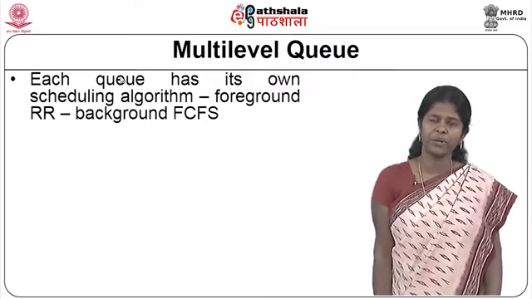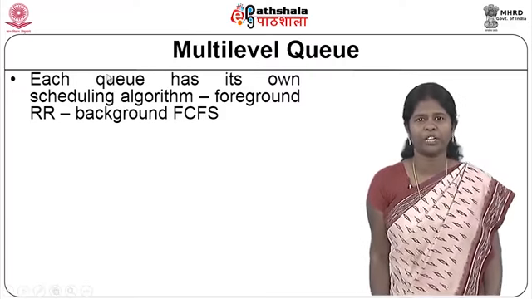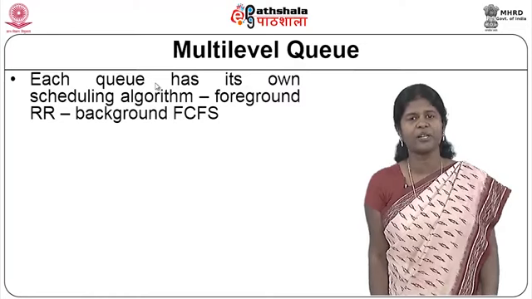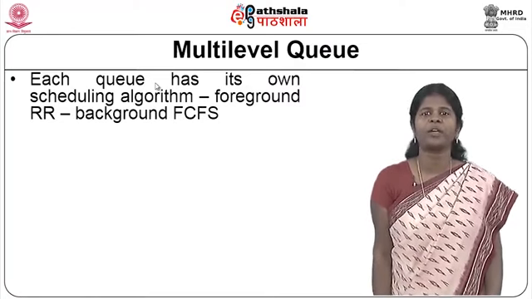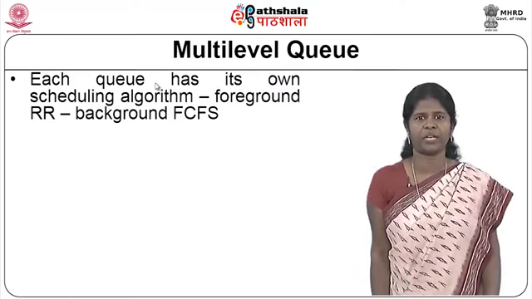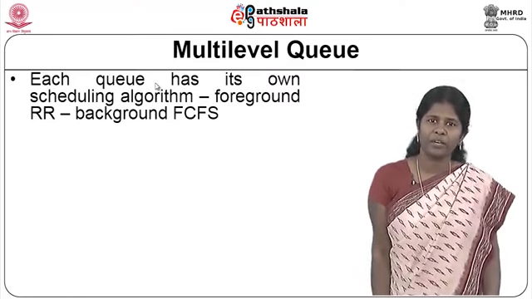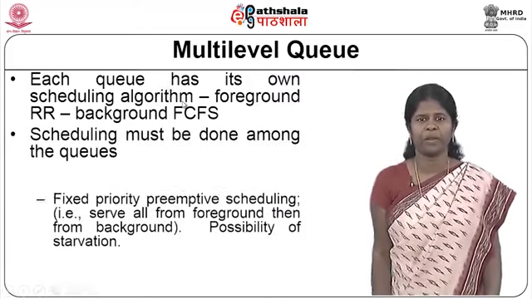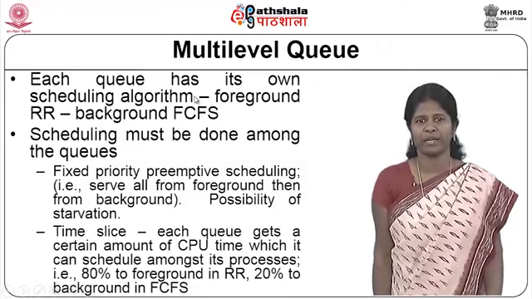And each queue here can be given a different scheduling algorithm. It's not necessary that only one particular scheduling algorithm should be followed. Each queue can have a different scheduling algorithm. Say the foreground process queue can be given a round robin scheduling algorithm, and the background process queue can be given an FCFS scheduling algorithm.